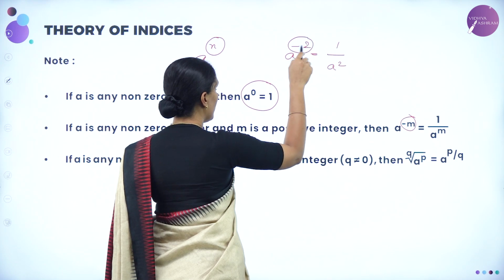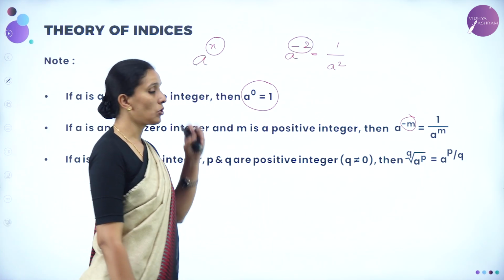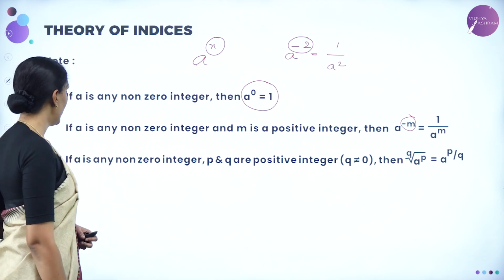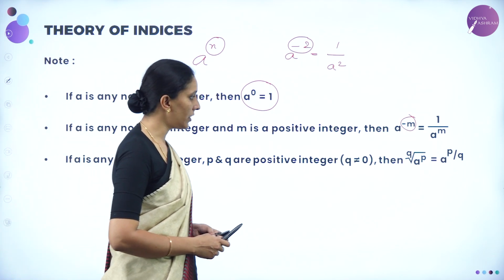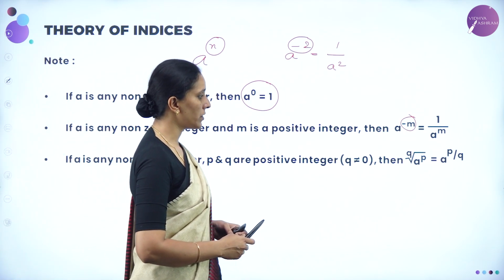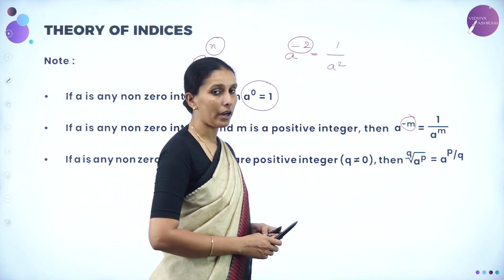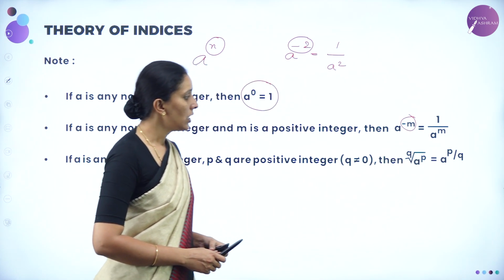So we can write the power in terms of the denominator, because n should always take the value of a non-zero positive integer. Next, if A is a non-zero integer, P and Q are positive integers where Q is not equal to 0, then the Qth root of A to the power P can be written as A to the power P by Q. So this is an example for an irrational surd.